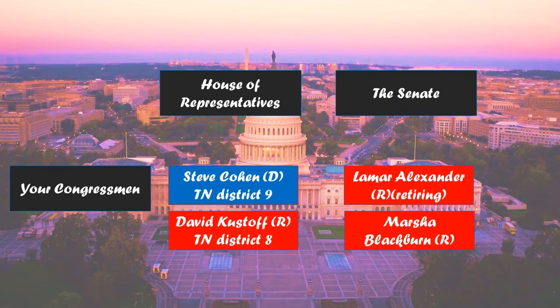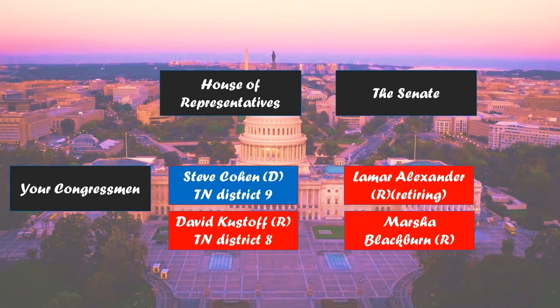And it's important to make sure that you know your congressman. So the Senate side, let's look at the Senate side first. It's easy. We all have the same senators. So right now, our senators are Lamar Alexander and Marsha Blackburn. They're both Republicans. Marsha Blackburn is new as a senator as of 2018. Lamar Alexander has been in the Senate for a long time, and he's retiring. So he'll be replaced based on the winner of the Tennessee Senate race in the November election.